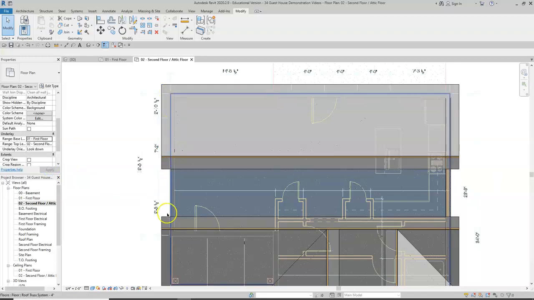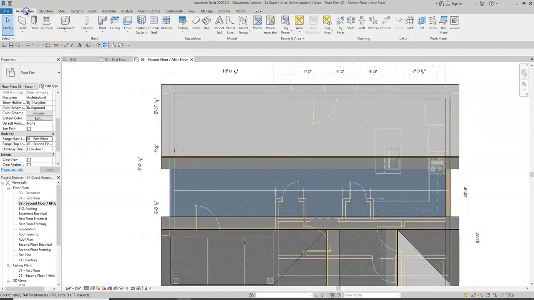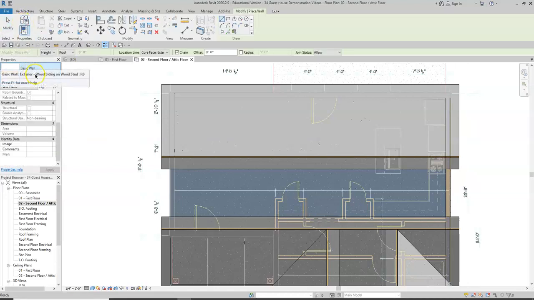And I see that I have a wall here for the exterior of my home. And now I'm going to draw another wall on top of that. So I'm going to go to my Architecture tab and click on Wall, and choose the same basic wall, exterior, wood siding on wood stud. And the height will be up to the roof level, so same idea as before. When we have our height, we want to pin it to a floor line so that when we change the floor line, it automatically moves.